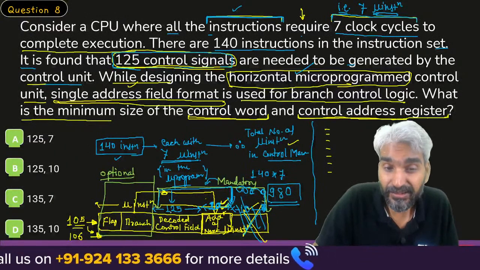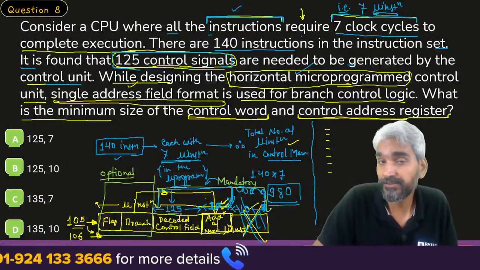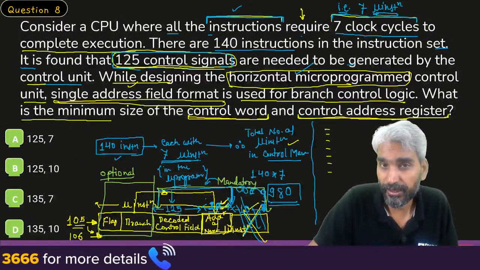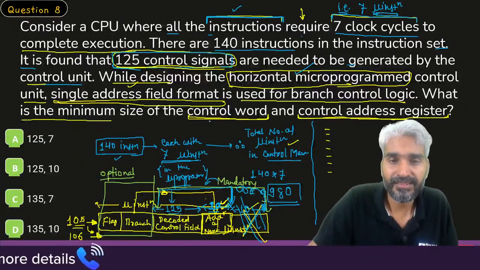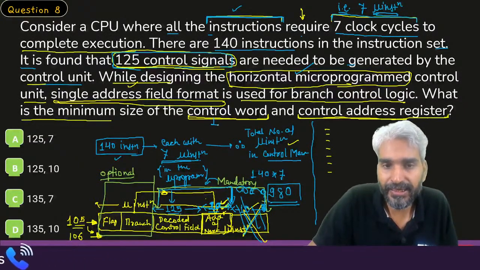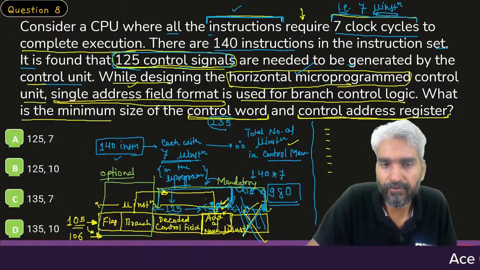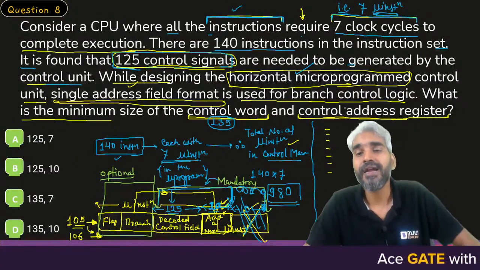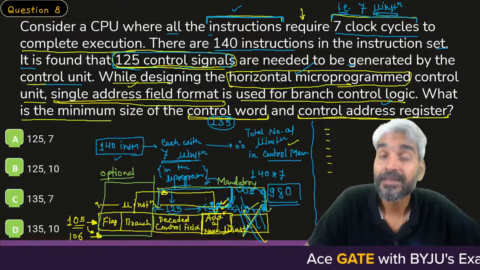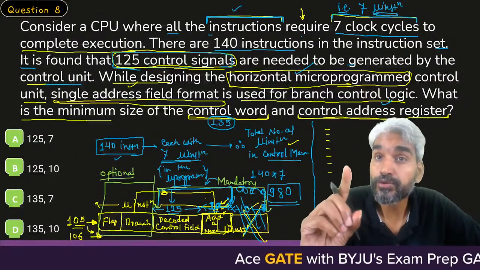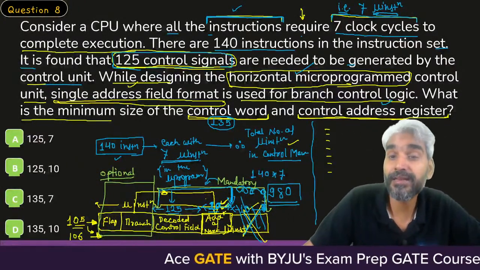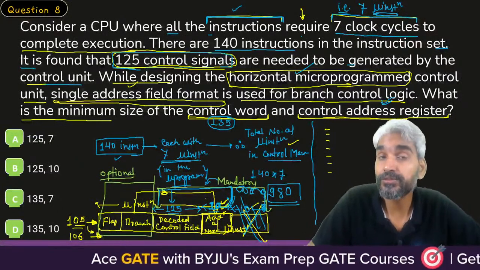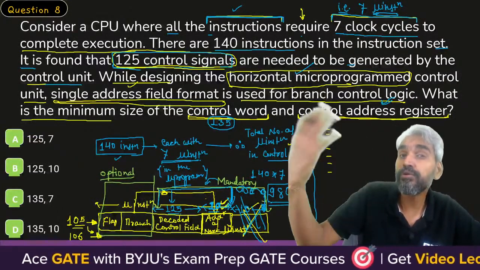So what is the size of this control word? 125 bits for control field, 10 bits for address field. Therefore, the minimum size of control word is guaranteed to be 135 bits. And what is the control address register? Sir, memory address register is used to access a memory cell. Similarly, control address register is used to access a control memory cell.